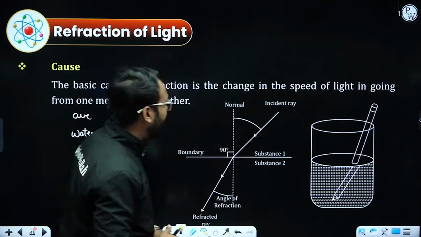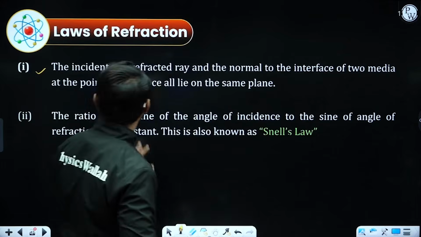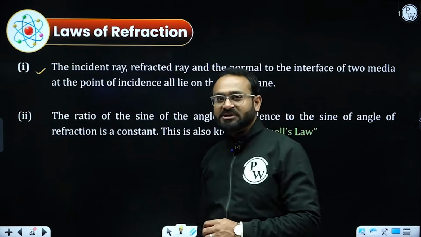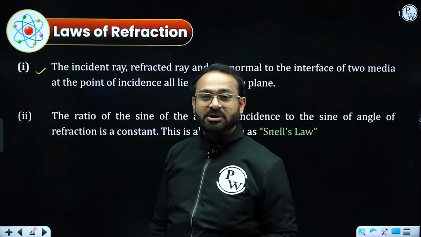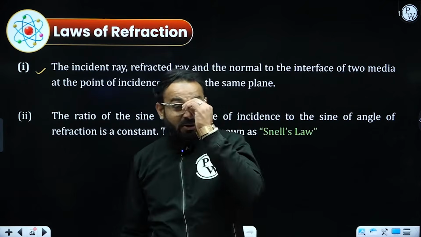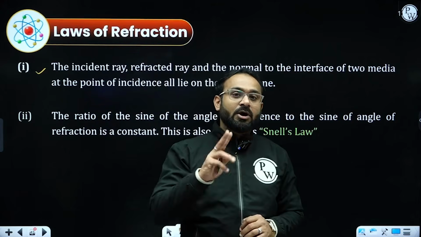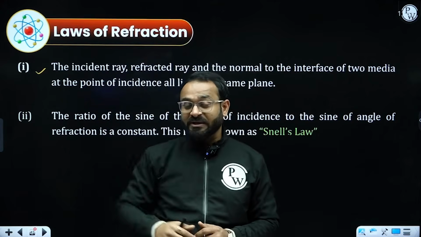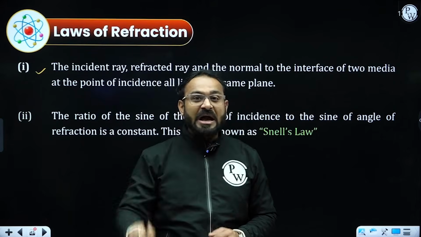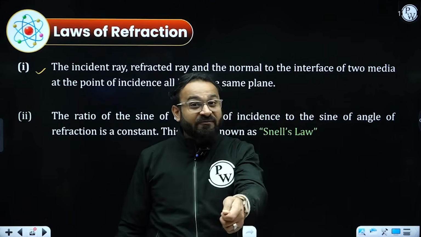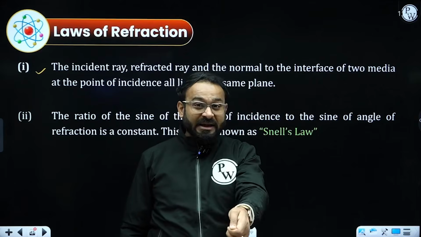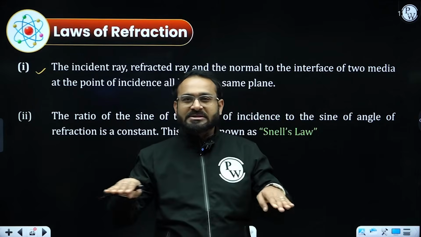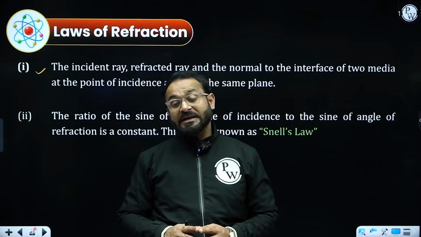You need to wait. And moving ahead, we need to understand the laws of refraction. In reflection there were two laws. Similarly, in the refraction of light, we again have two different laws. The very first law, which is equal to the second law we studied in reflection of light, is that the incident ray, refracted ray, and normal all lie on the same plane at the point of incidence.